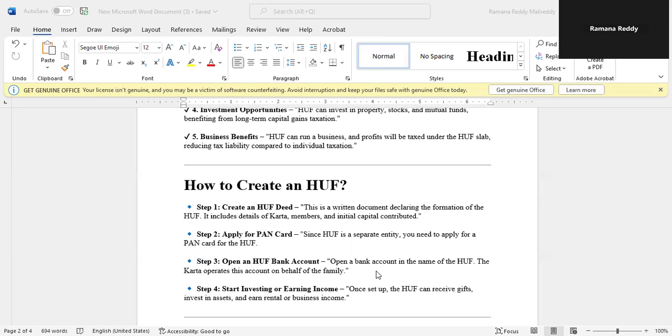Then apply for a PAN card. Since HUF is a separate entity, you need to apply for a PAN card for the HUF. After the PAN card, open an HUF bank account. Open a bank account in the name of the HUF. The Karta operates this account on behalf of the family. Then start investing or earning income. Once set up, the HUF can receive gifts, invest in assets, and earn rental income or business income.